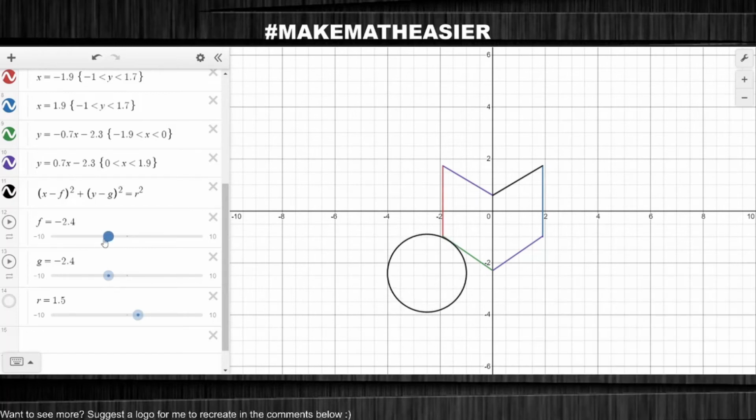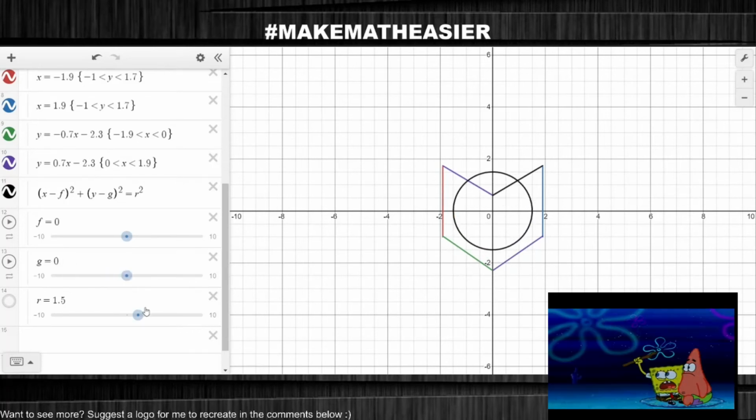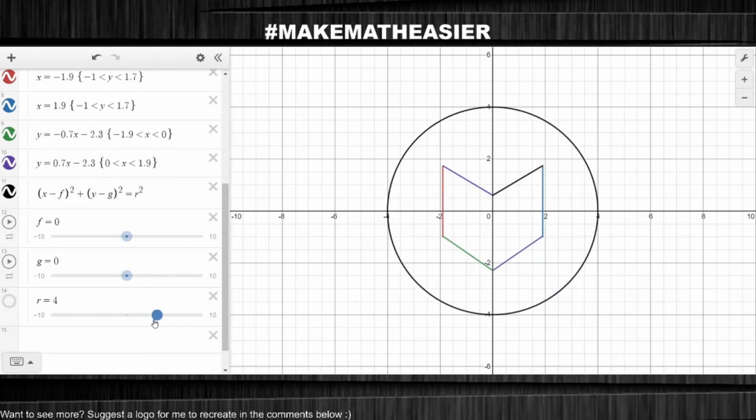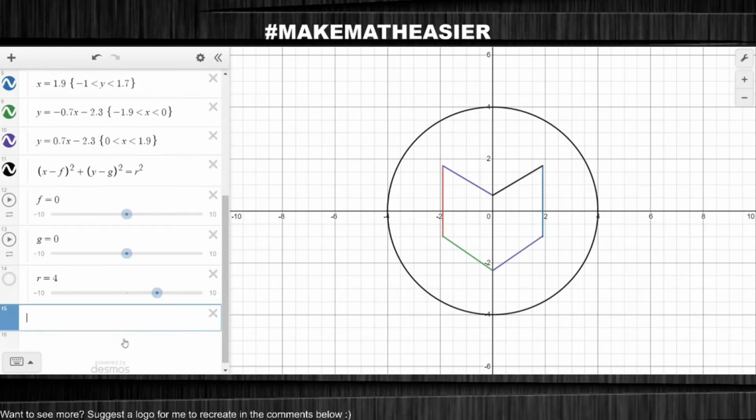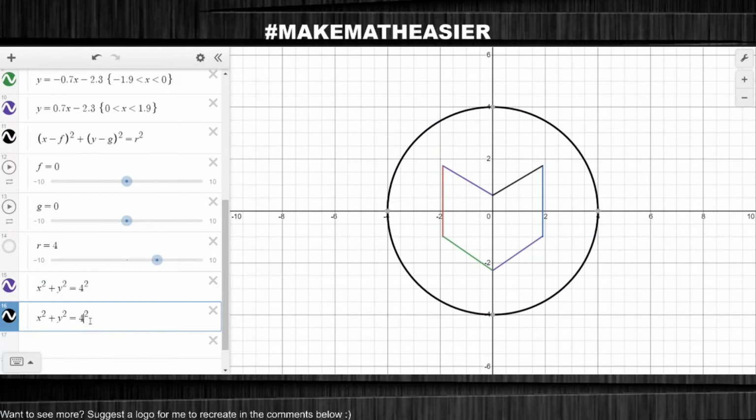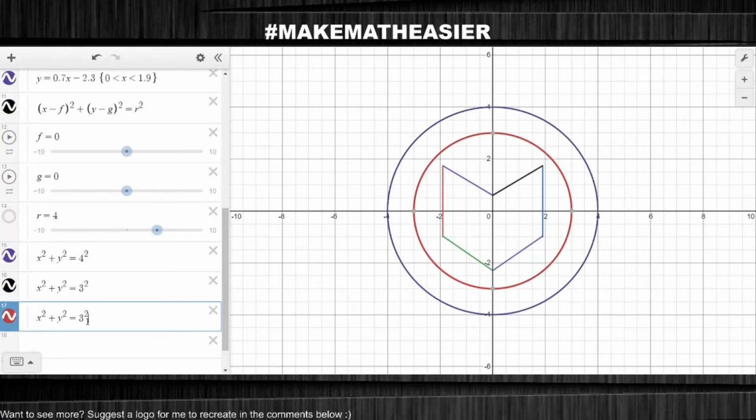My F and G numbers are both going to be 0 because I want my circles to be in the center of the graph. Here, I draw a circle. The first circle, I set its R size to be 4. Because the F and G numbers are 0, and 0 means nothing, I don't have to include it when I'm writing out my equations. My next circle, the R size will be 3. And my last circle will have an R size of 2.7.